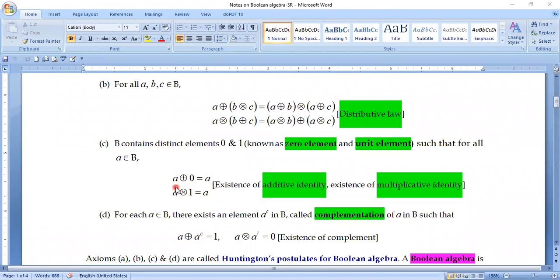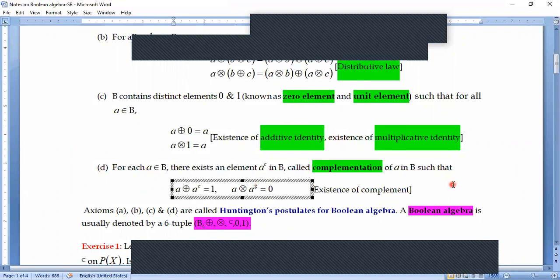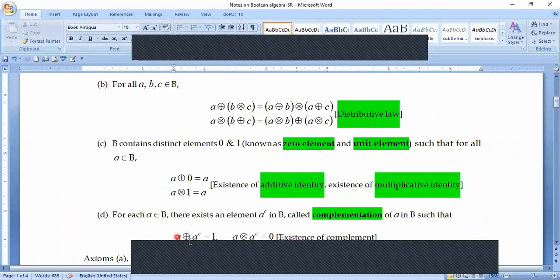So here, instead we are getting this one in place of a plus a complement. And when we multiply the two things, here I have used the symbol prime. So let me rectify this particular thing. This should not be prime, this should be capital C, or small c you can say. So whenever we multiply a with a complement, we get 0, and whenever we add a with a complement, we get 1. So that means the roles of 0 and 1 are being interchanged with respect to the property D.